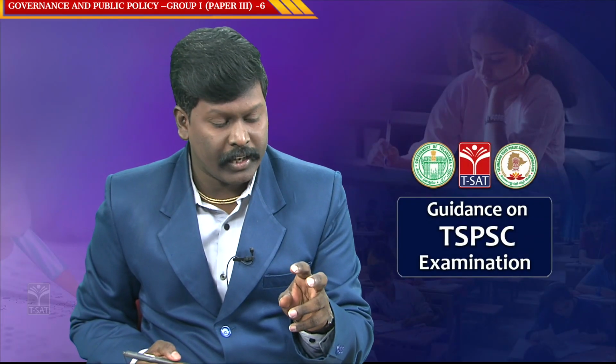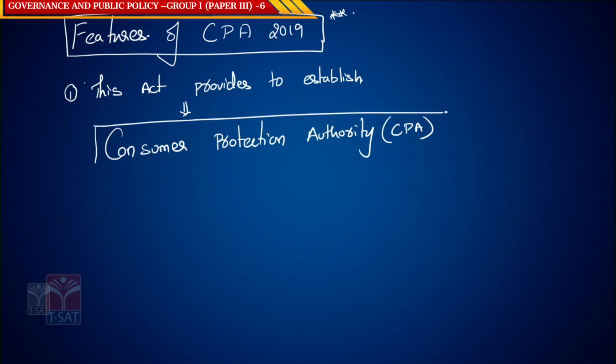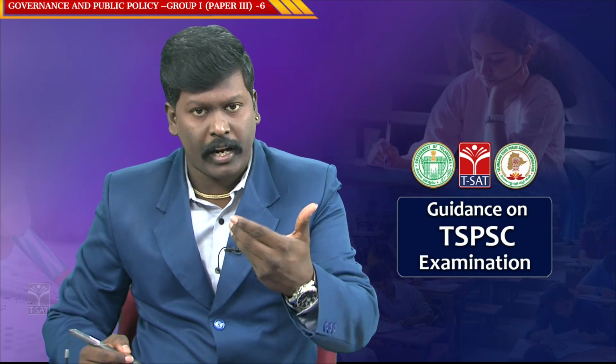The first feature of the Consumer Protection Act 2019 is that this Act provides to establish a consumer protection authority. This is called a consumer protection authority. Very, very important for the exam. Now what is the role of this consumer protection authority? What is the main role to be performed by this consumer protection authority?